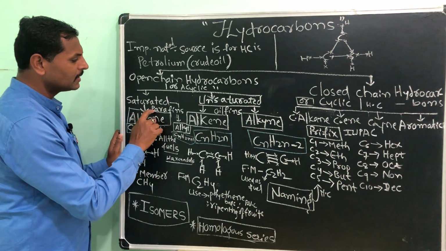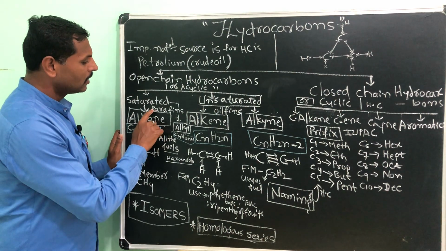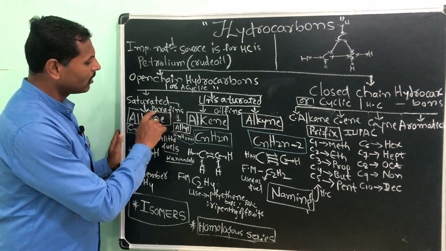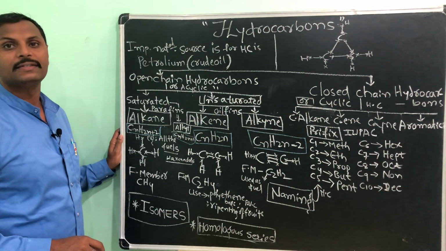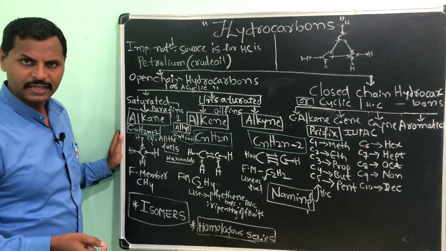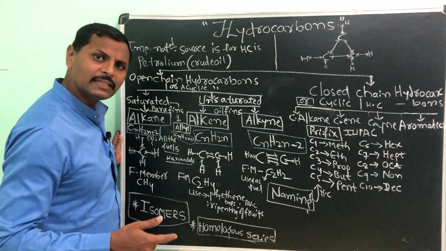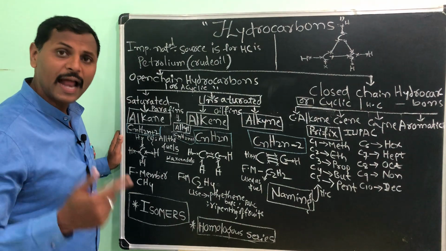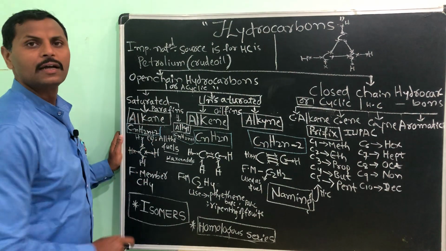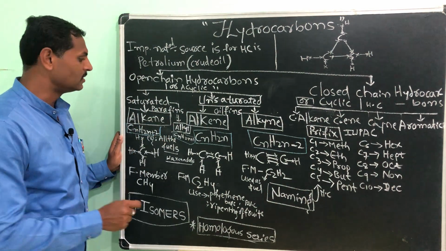Saturated hydrocarbons we can call paraffins. Para means very less, and affins means reactivity, affinity towards other atoms. These hydrocarbons show very little reactivity, so that's why they are called paraffins.